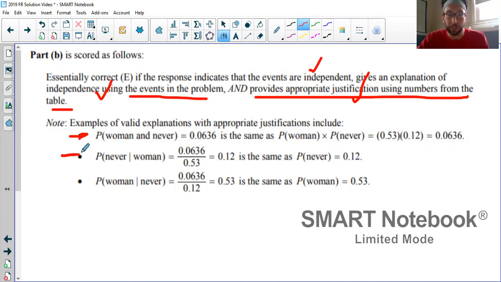This is using the independence formula. The way we did it, this is the other way you could use the independence formula. And so they're saying valid explanations with justification. So you could say, yes, being a woman and saying never are independent because, and then write one of these three bullets. All right, on to part C.